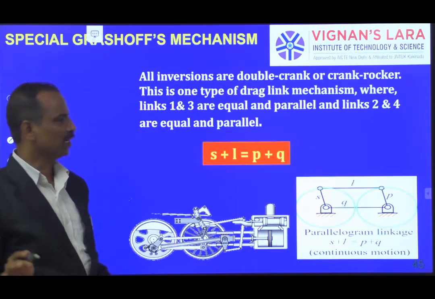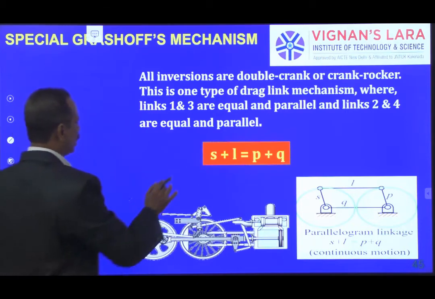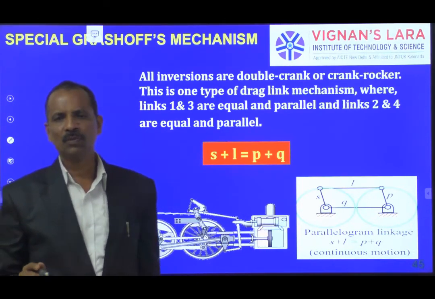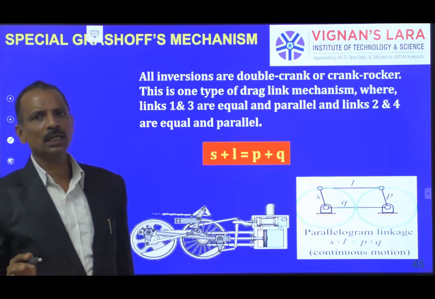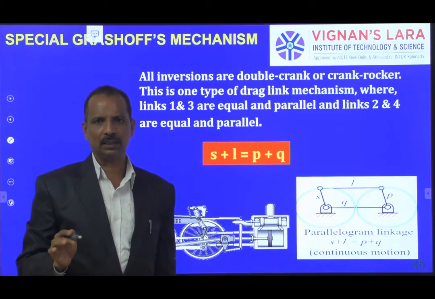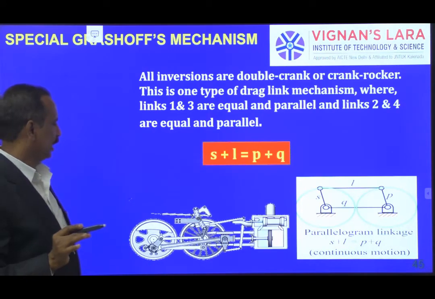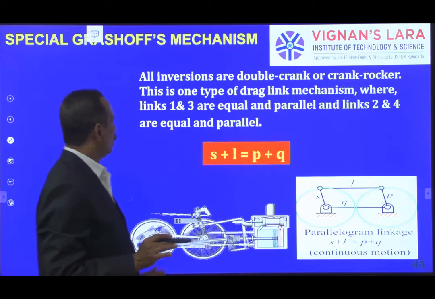There is no rotation. And one more condition is S plus L is equal to P plus Q. So the shortest link length plus largest link length is equal to the sum of the remaining two link lengths.